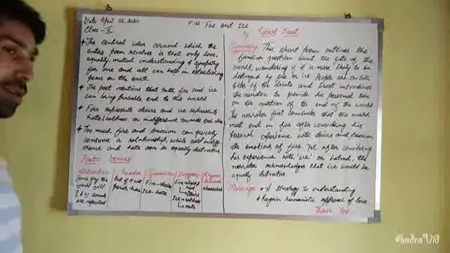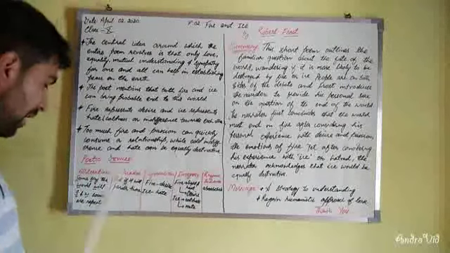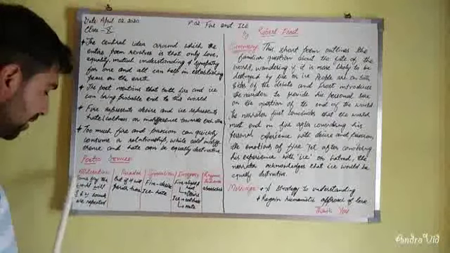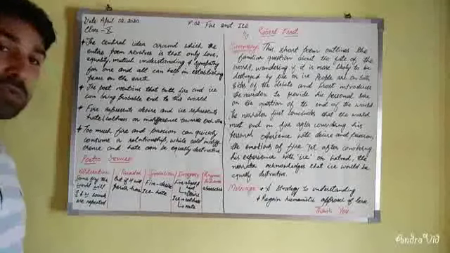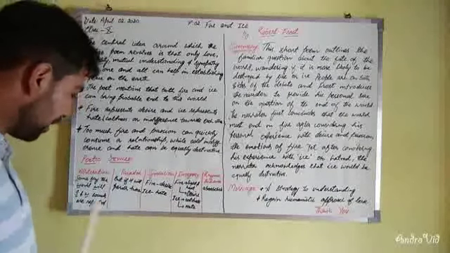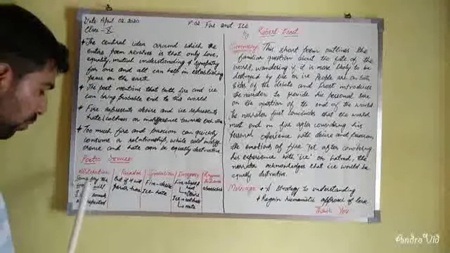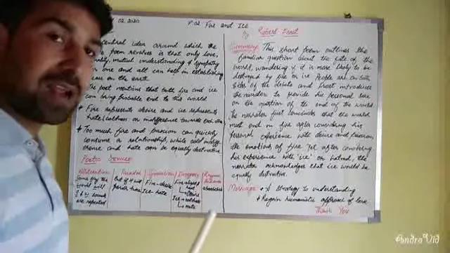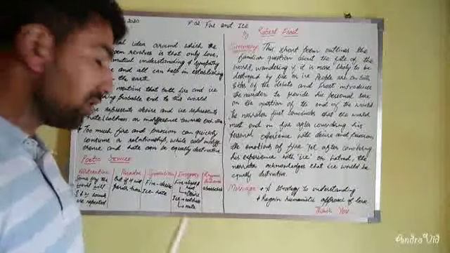First is alliteration. There is a line, "Some say the world will end in fire." In this very line, the 's' sound in "some" and "say" is repeated. In "world" and "will", the 'w' sound is repeated. That's why it's alliteration. Alliteration, again I'll tell you, is a repetition of consonant sounds.